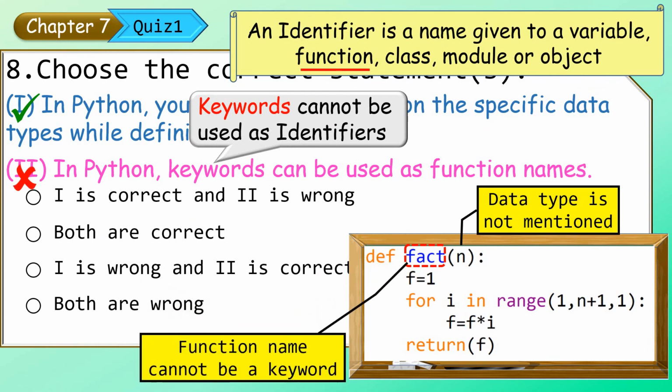So look at the options. 1 is correct and 2 is wrong. So this has to be the correct option.